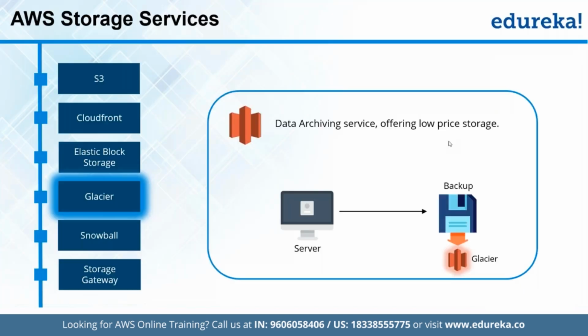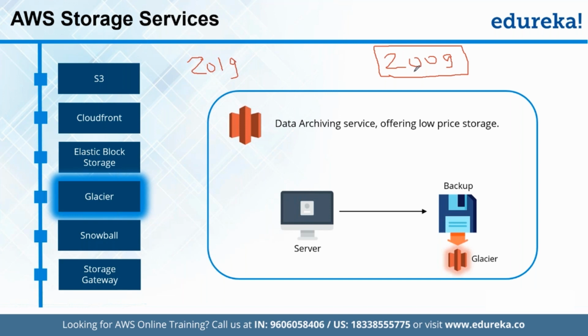All right. And in the same way, here we have Glacier. Glacier is a service for archival of data. When we say archival of data, we simply mean we have some data that needs to be archived. For example, let's say currently we are working in 2019, and suppose we want to fetch the records for 2009. Obviously we don't store the records of 2009 on a desk. We won't find the files of 2009 lying on a desk or even lying in a room itself, right?